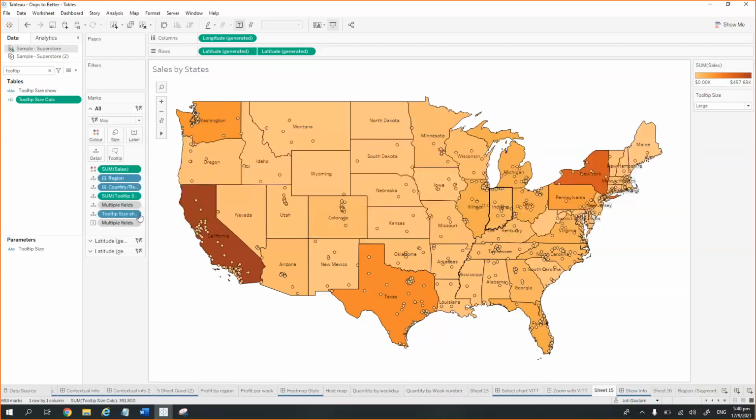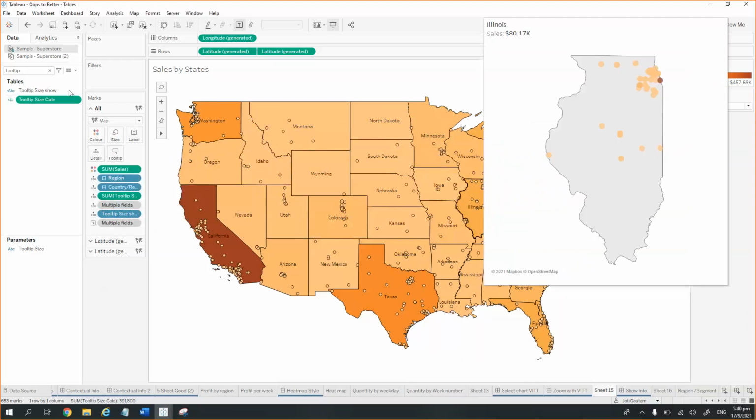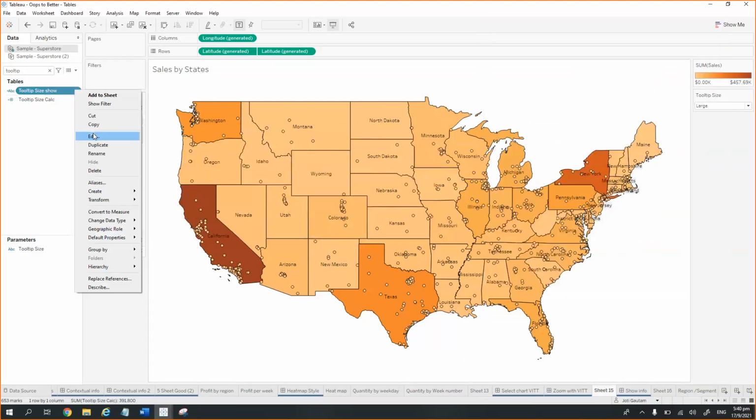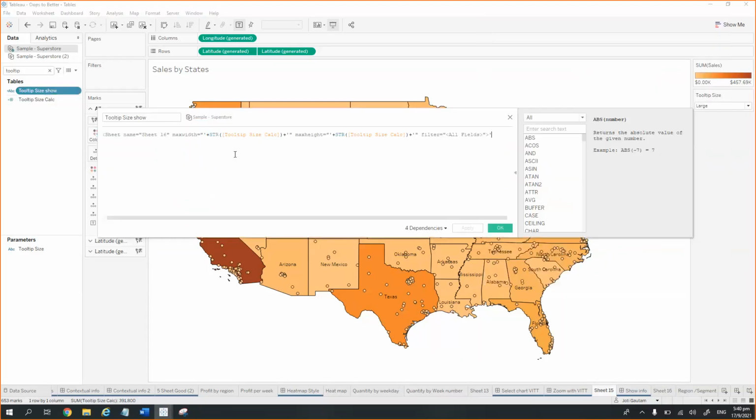If I click OK, once that is done, I can use that tooltip size calculation in here. So what I'm doing is again the same sheet, that HTML code is being used here and passed as a string with the help of a calculated field.